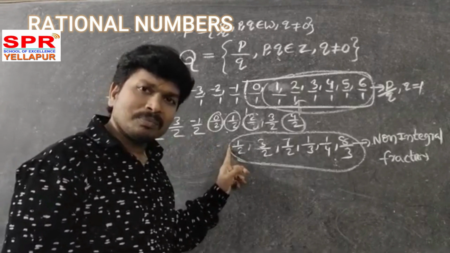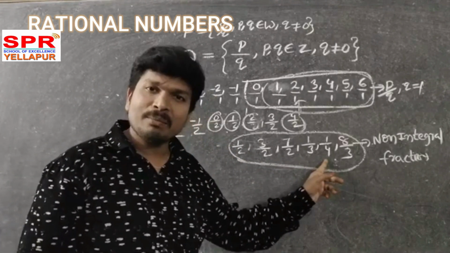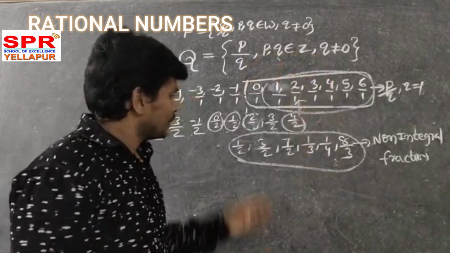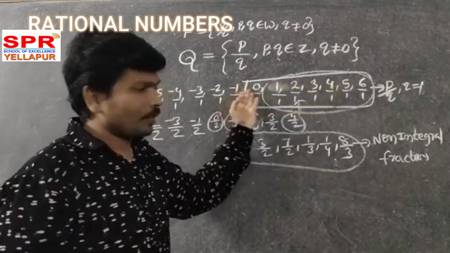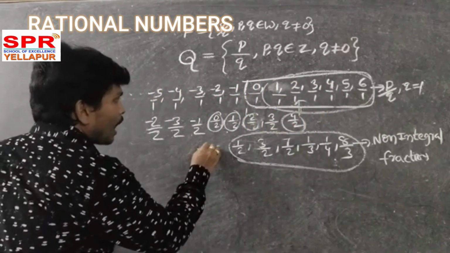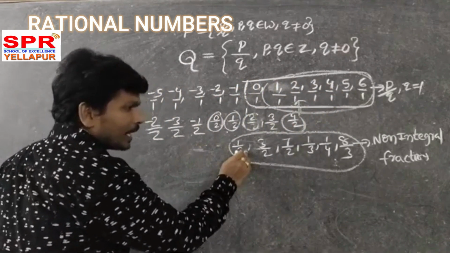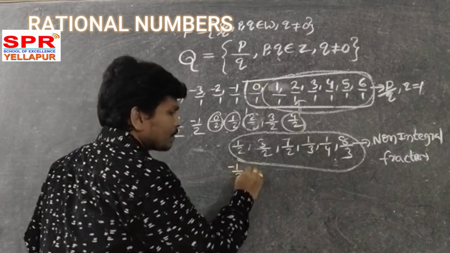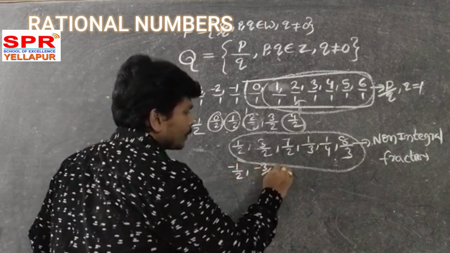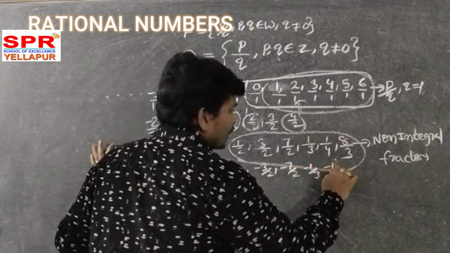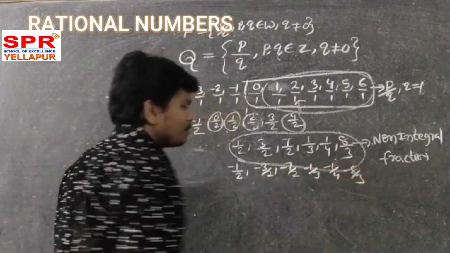But are these rational numbers? Yes, because in rational numbers p comma q are in Z. In Z all numbers are there, no? Not only these numbers, there are others also. What are those? I am giving negative signs now: minus 1 by 2, minus 3 by 2, minus 7 by 2, minus 1 by 3, minus 1 by 4, minus 8 by 3.